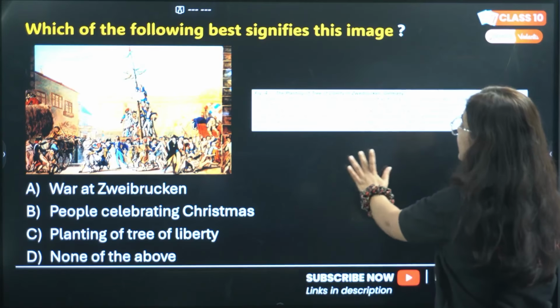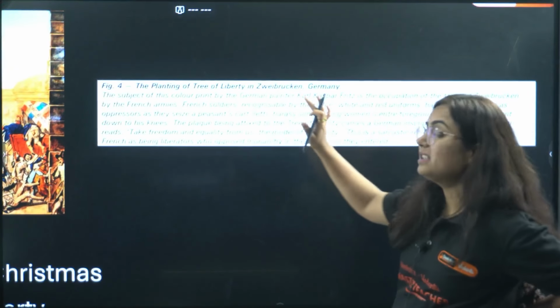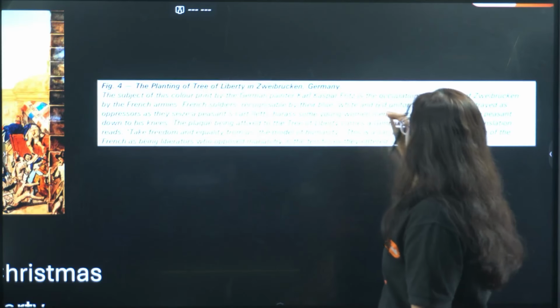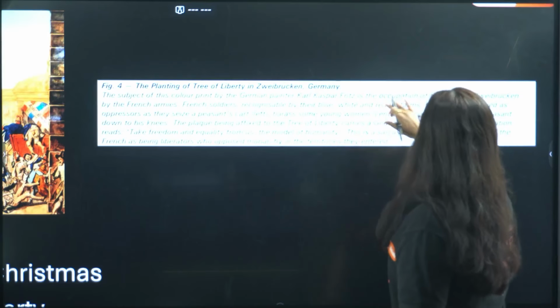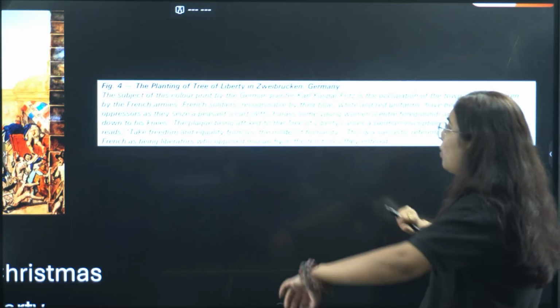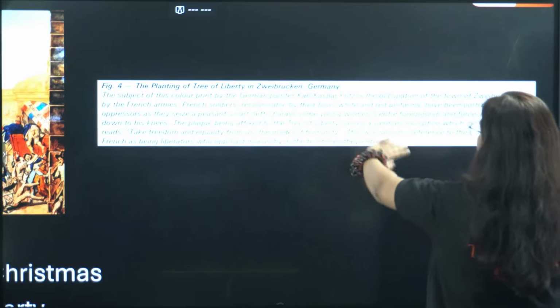So, as you can see in this box, the planting of the tree in Zweibrücken, Germany, is painted by an artist named Karl Caspar Fritz, showing the occupation of the town of Zweibrücken by French armies. So, what happened? French soldiers are recognizable by their blue, white and red uniforms.